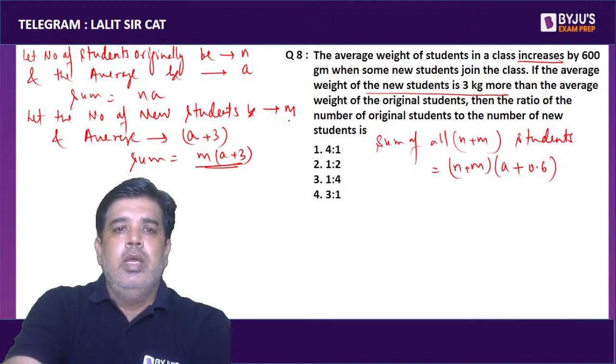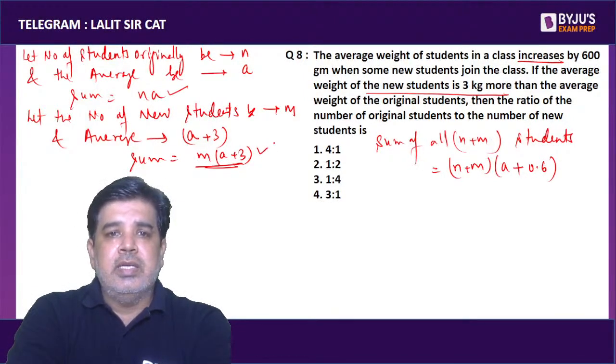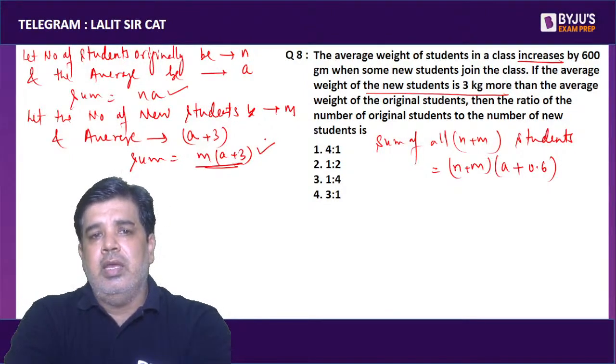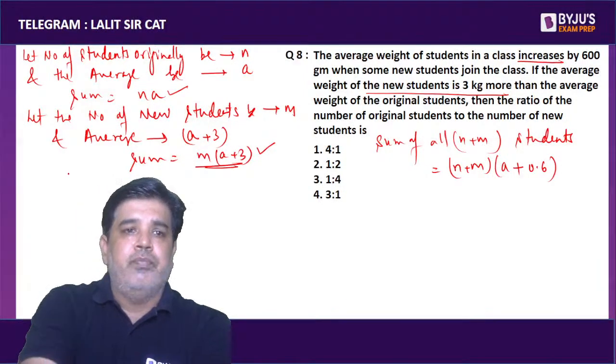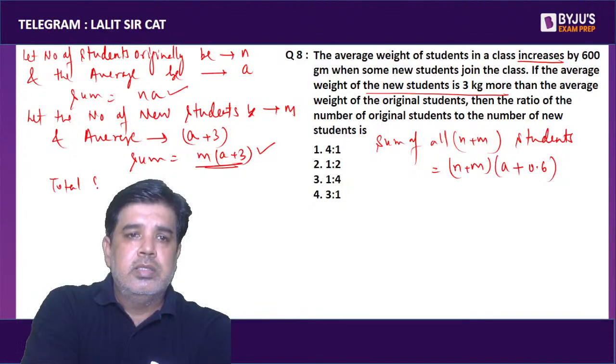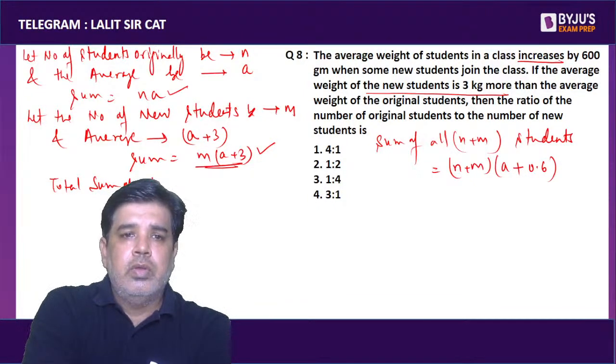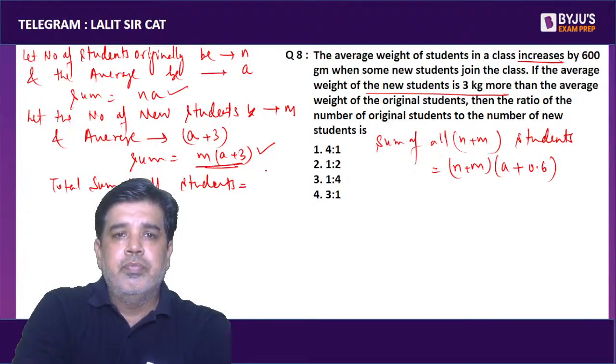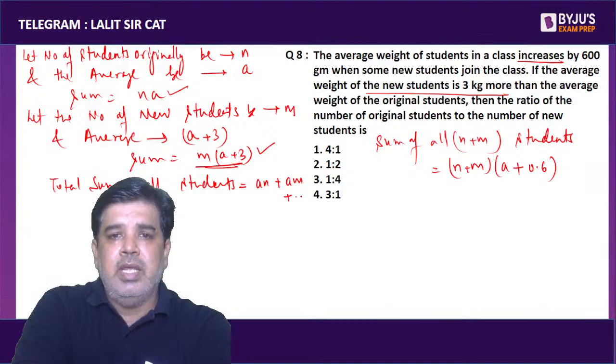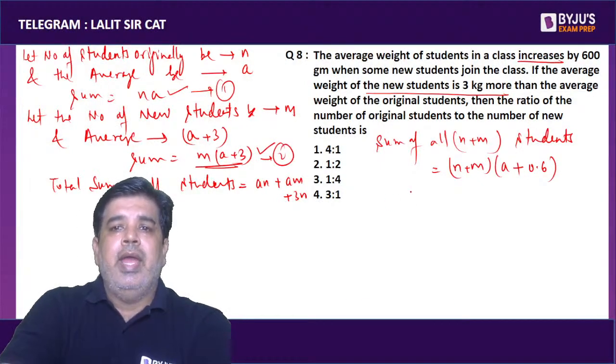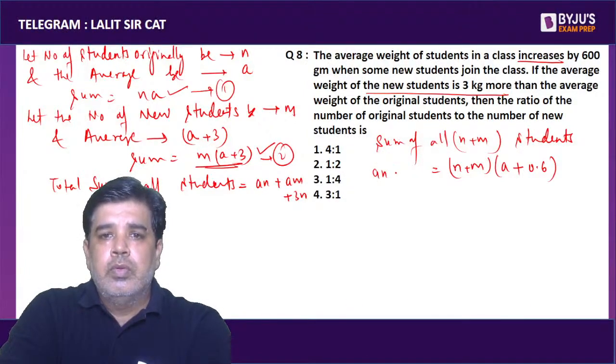So if I add nA plus mA plus m into (A plus 3), this will be the total sum of all students, which will be AN plus AM plus 3M, adding 1 and 2, and this is also the sum of all the students, right?